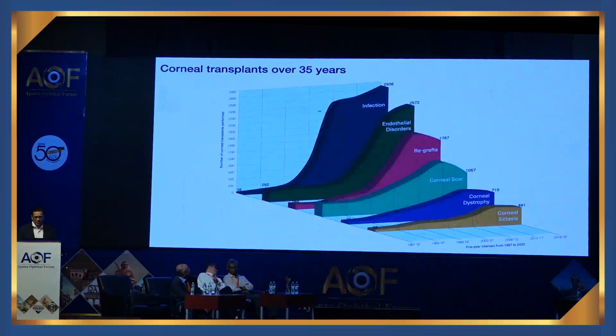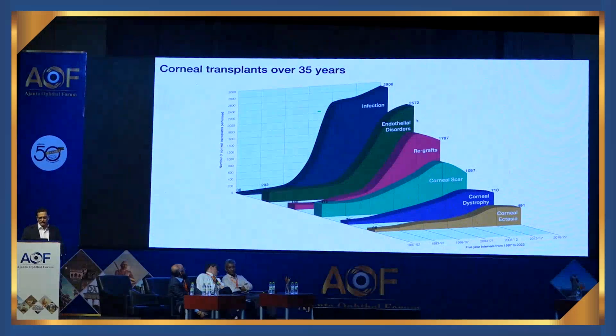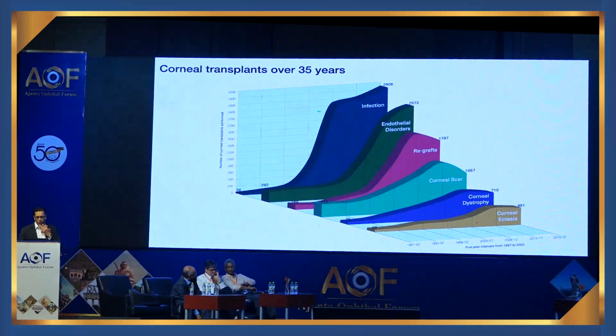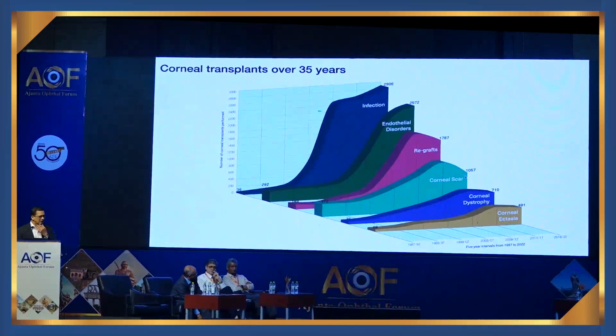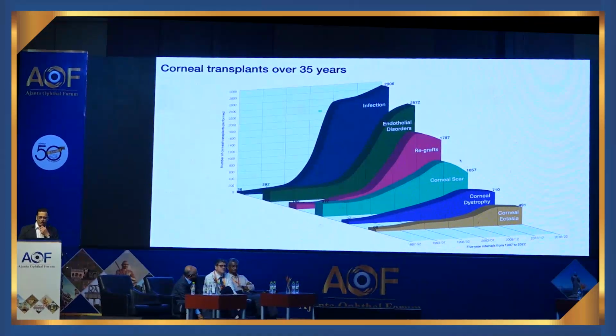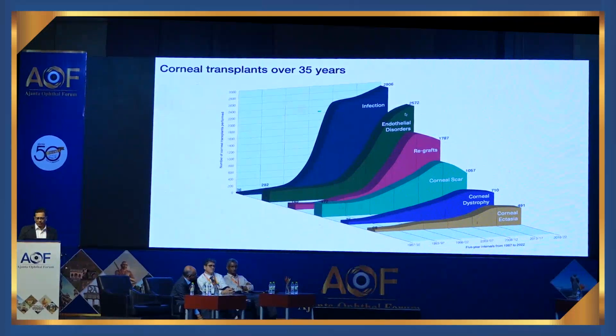But what is interesting is that when you divide these transplants by the type of indication, we find that almost all indications seem to be showing a downtrend. That is, a lesser number of transplants are happening in the recent few years, even notwithstanding COVID. But endothelial disorders and infections seem to be on the upsurge, with the number of patients who are undergoing transplants for these diseases seeming to go up every year.